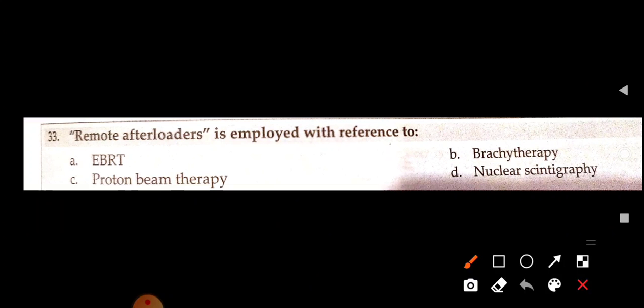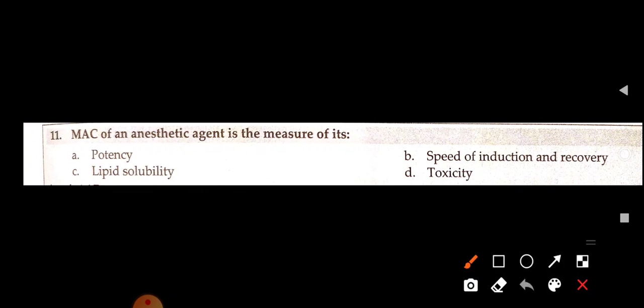Now, remote afterloaders are employed with reference to brachytherapy. This is mainly referred to brachytherapy. MAC of an anesthetic agent is a measure of its minimum alveolar concentration, a measure of its potency, mainly a measure of its potency.